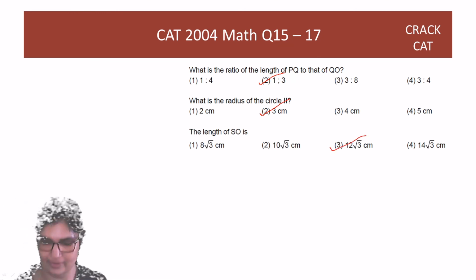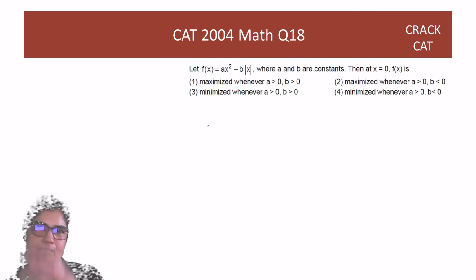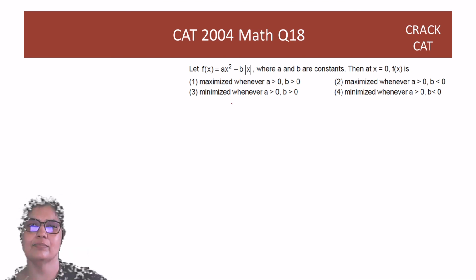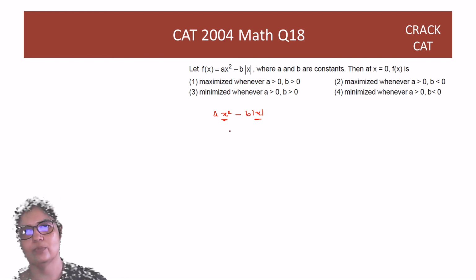Right? Great. 18th question. F of x is equal to ax square minus b mod x. Now we have to understand, guys, right? Ax square and b mod x. X square will always be positive and mod x will also always be positive.